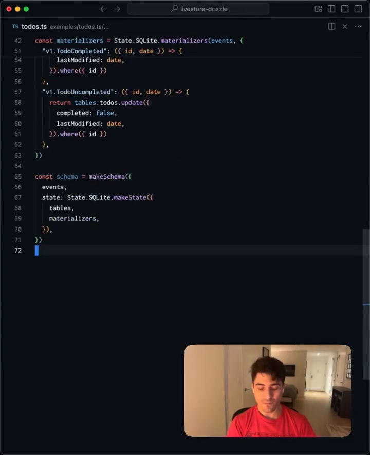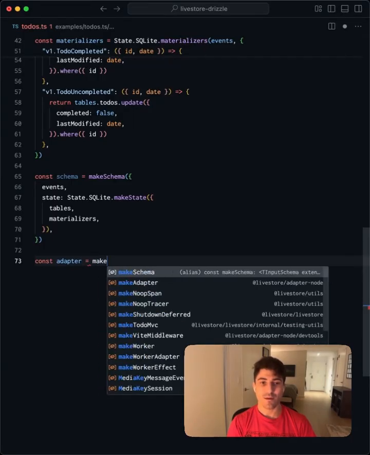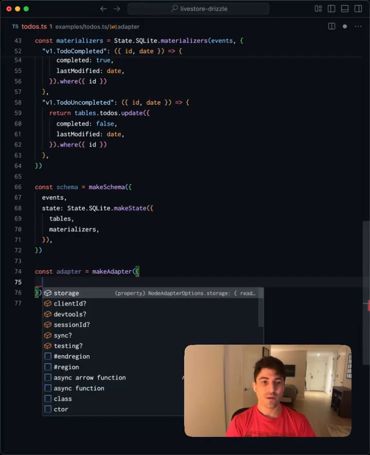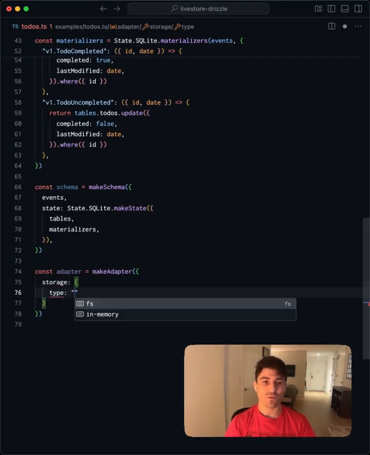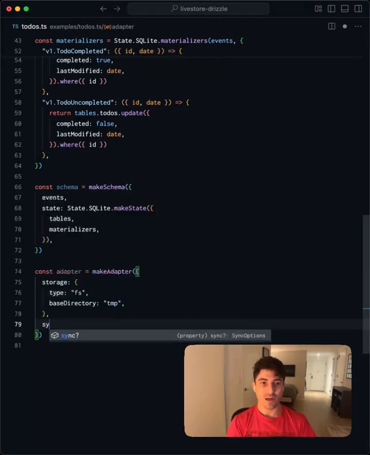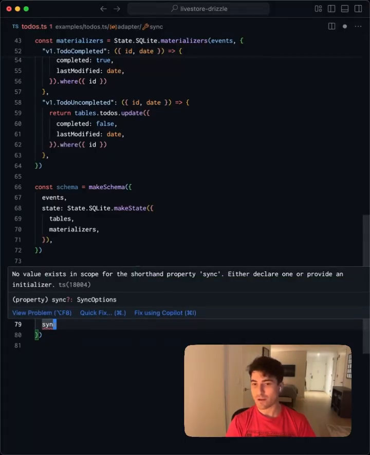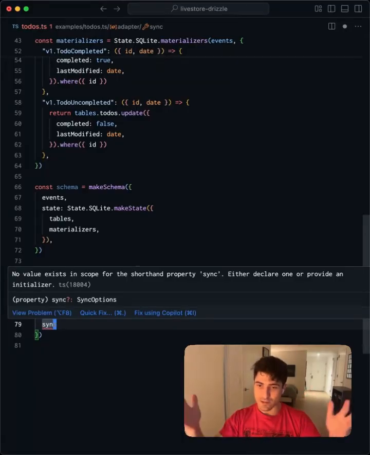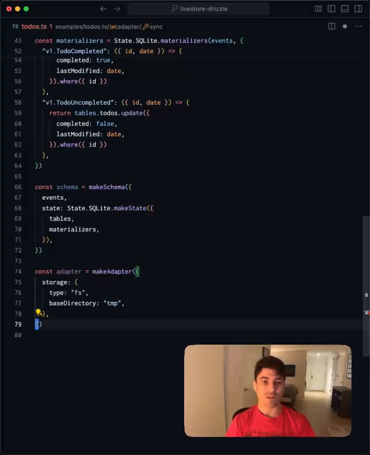So let's do that. We'll create an adapter using makeAdapter. This is coming from LiveStore/adapter-node, but there's also an adapter for browsers and I think for web workers. I'm not certain, but for now, we're going to use the node adapter. Here we can specify the storage mechanism. We're going to use file system store, and we'll set the base directory to be 10. Down here, there's an option for sync. This is configurable. We're not going to use it right now, but this is pretty cool. This is how you actually get that local-first state uploaded into some kind of a service that propagates it to other devices that are connected. But we're not going to use this right now.